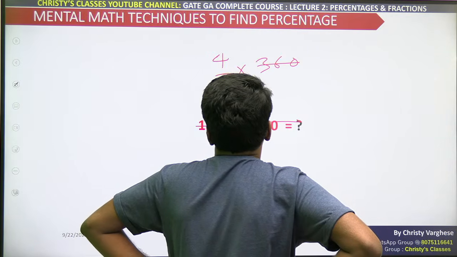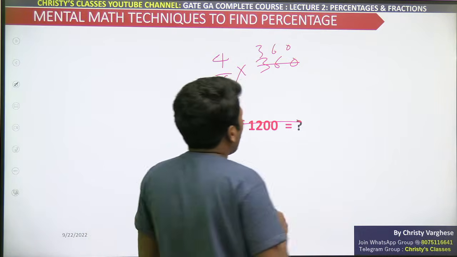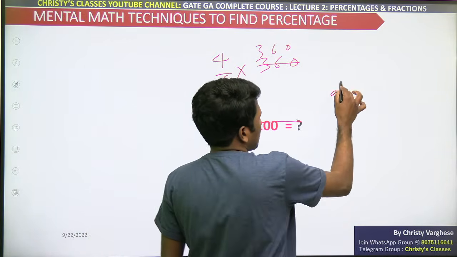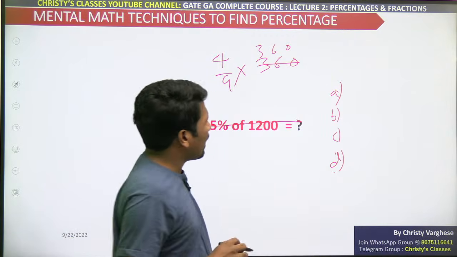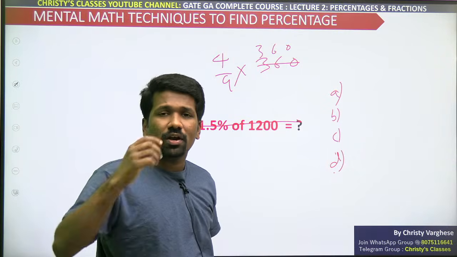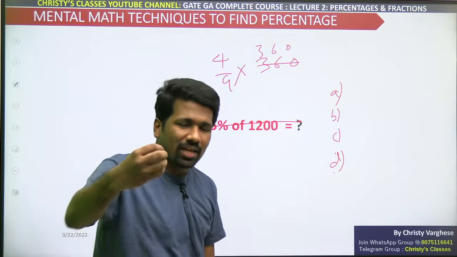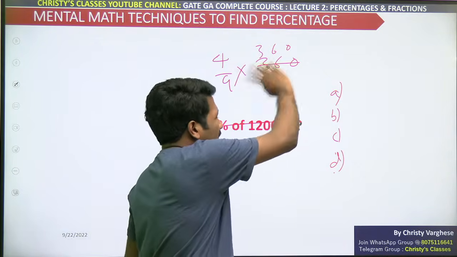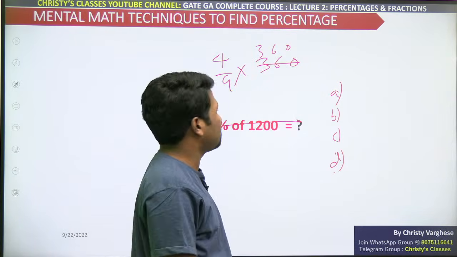If it is 4/9 times 360 itself, and the options are in percentages, here at least you can know that 1 by 9 of 360 is 11.11 percentage. Again, according to whether the option is in percentage or fraction, you should be flexible.